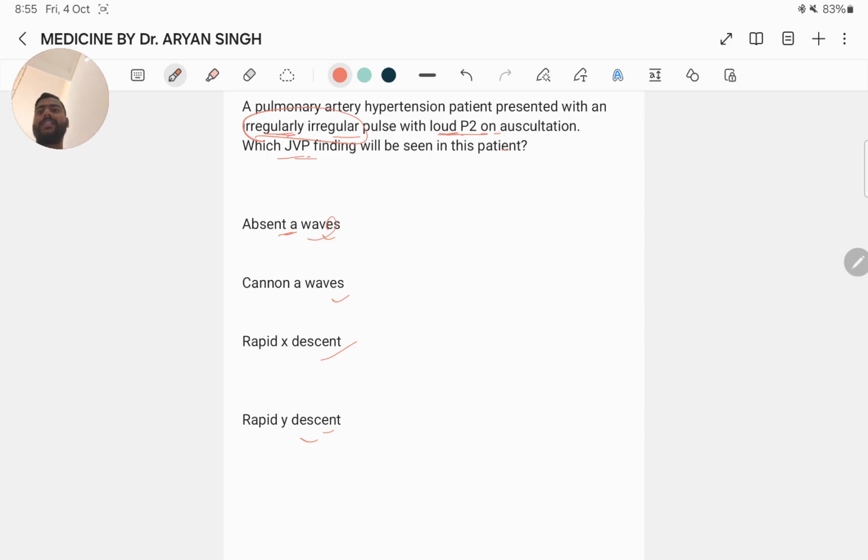Here the patient has pulmonary artery hypertension, PAH, and presents with an irregular pulse with a loud P2. Loud P2 means a loud second heart sound. The irregular pulse suggests the presence of atrial fibrillation, which is often associated with PAH. What does PAH mean? Pulmonary artery hypertension, due to right atrial enlargement from increased pressure.